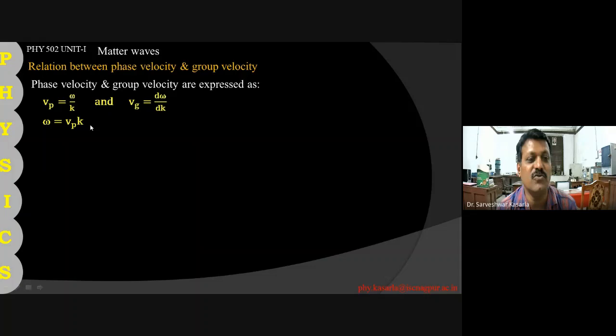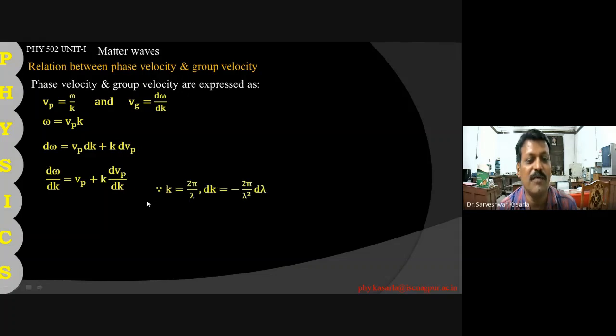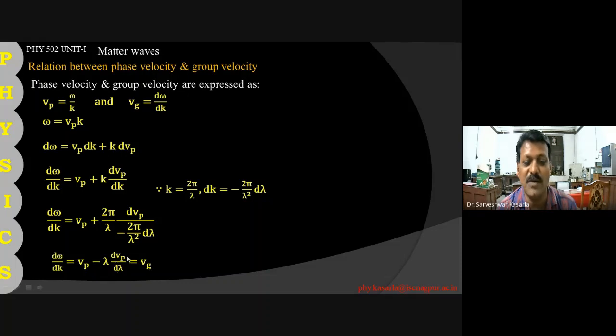We have phase velocity equal to omega upon k and group velocity equal to d omega upon dk. Omega is equal to Vp into k, so let us differentiate this. We get d omega by dk equal to Vp plus k into dVp by dk. d omega by dk is nothing but the group velocity, and replacing dVp by dk using the equation, we get Vg equal to Vp minus lambda into dVp by d lambda, which is the rate of change of phase velocity with respect to lambda.